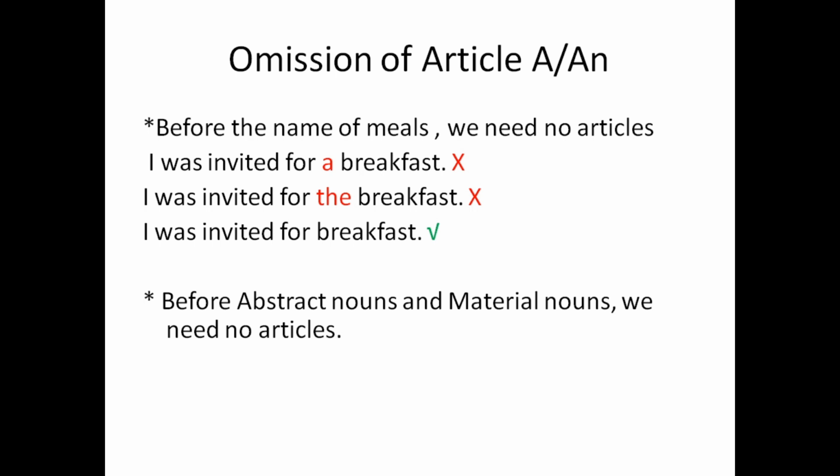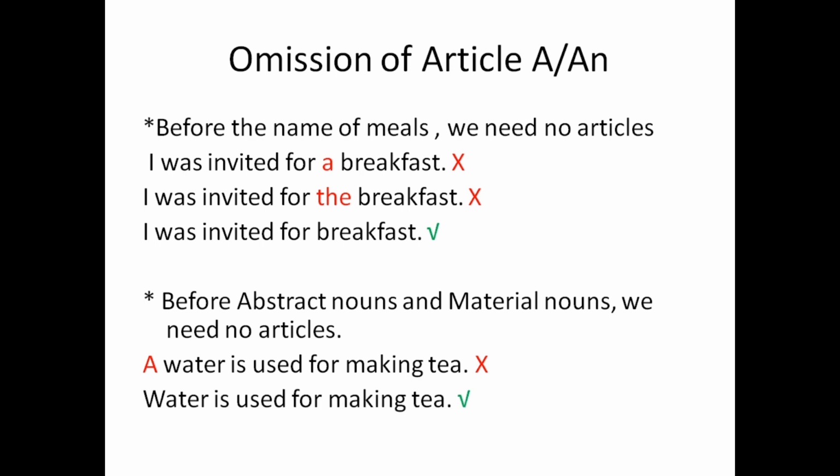Before abstract nouns and material nouns, we need no articles. A water is used for making tea. What do you mean by a water? Water is already an uncountable noun. We can't say a water. So the correct sentence is water is used for making tea.